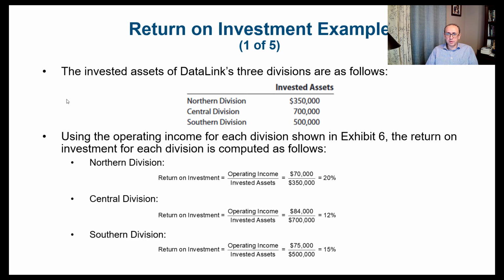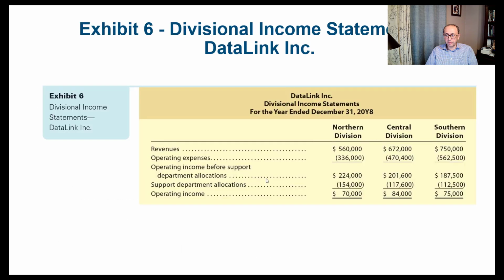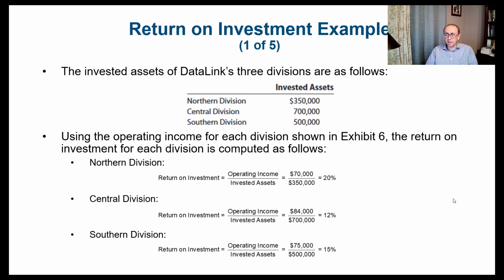If we go to our example here for Data Link, they have these three divisions, the Northern, the Central, and the Southern. And you can see that these are the invested assets. If we want to calculate the return on investment for each one of these divisions, we get the operating income from the previous chart, or Exhibit 6. So we have the 70, the 84, and the 75. And we divide these three numbers by the related invested assets.